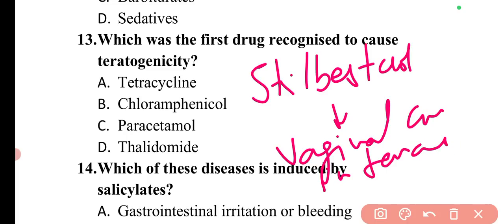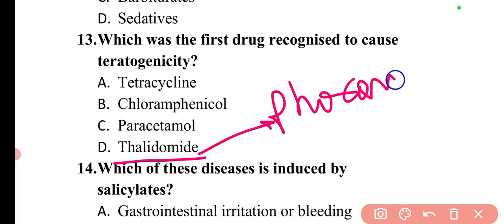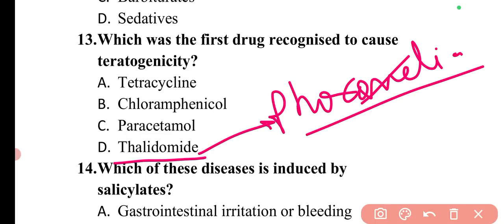So these are the teratogenic effects that can be caused with different drugs. The most important effect is with thalidomide because it is the first one and it has been asked multiple times previously. So this is very important, that is phocomelia. It is an abnormality caused when thalidomide is administered to a pregnant woman.